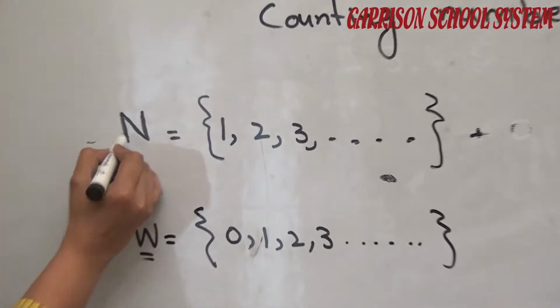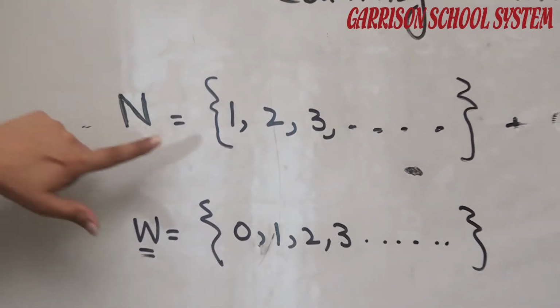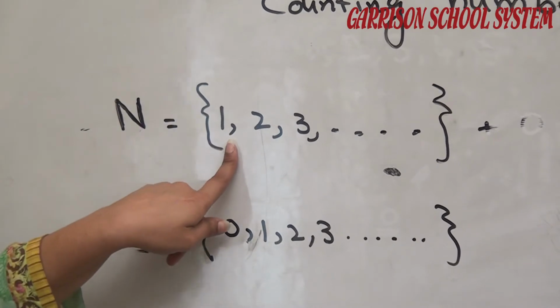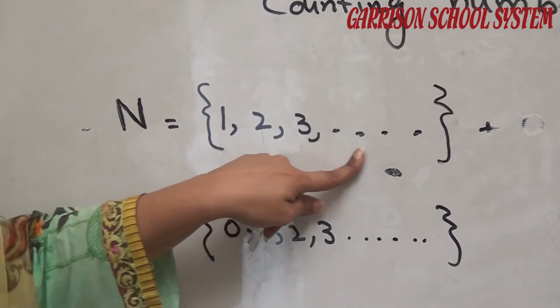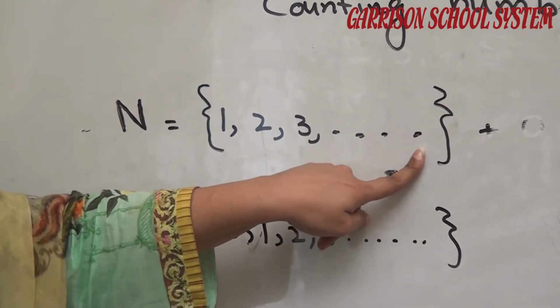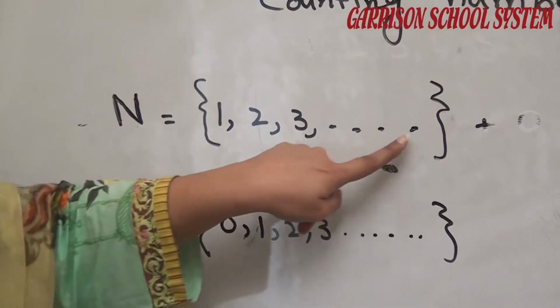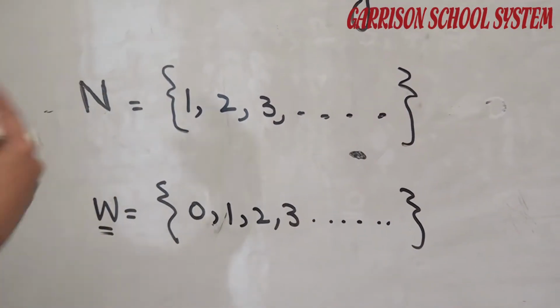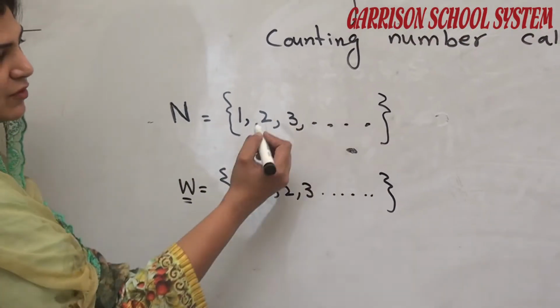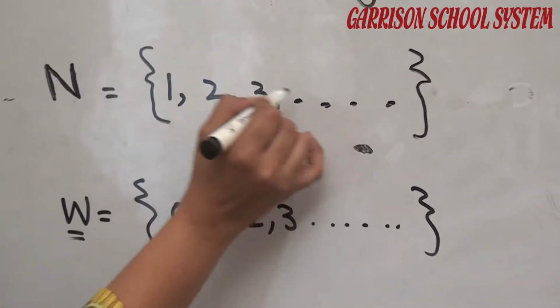I remind you again, natural numbers start from 1 and have no ending, because it is an infinite limit. It goes on and on.